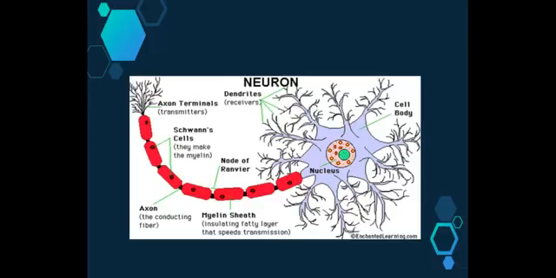So you recall that we had a look last lesson that nerves are made up of bundles of neurons, all of which have similar structures, including the cell body that houses the nucleus and the mitochondria, the dendrites that are around the outside that receive the messages from other neurons, the axon that helps transmit the message from one neuron to the next, as well as other structures such as the myelin sheath and the nodes of Ranvier.